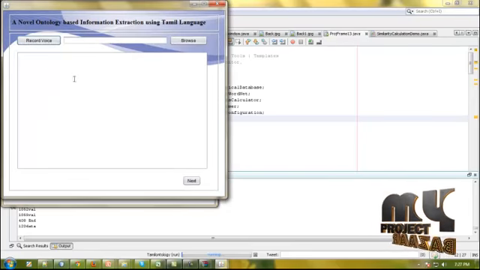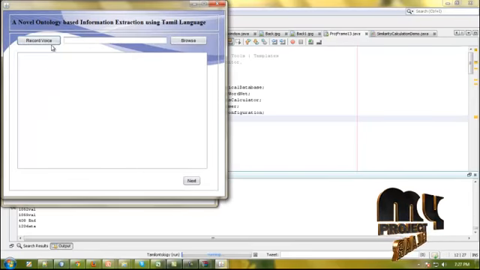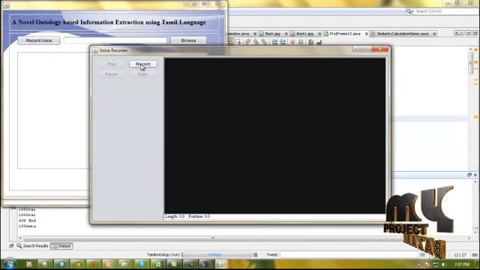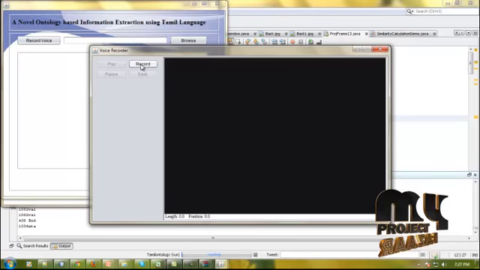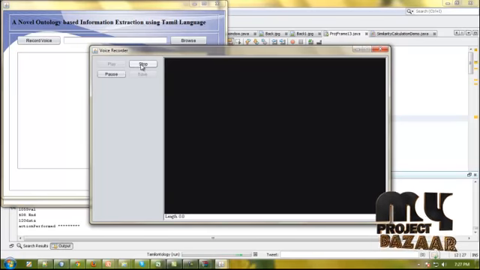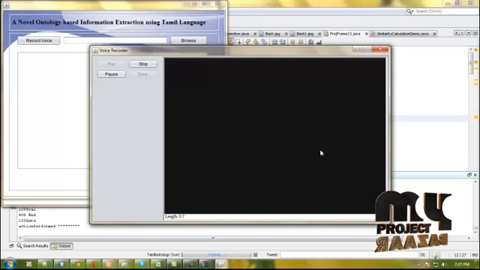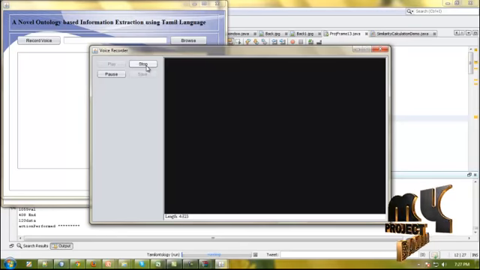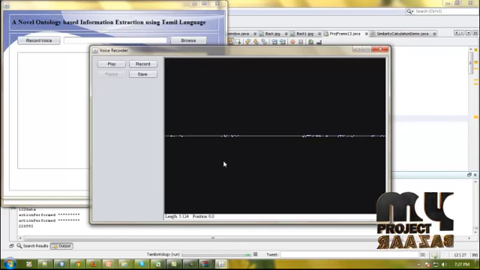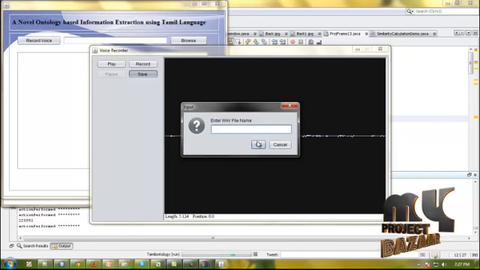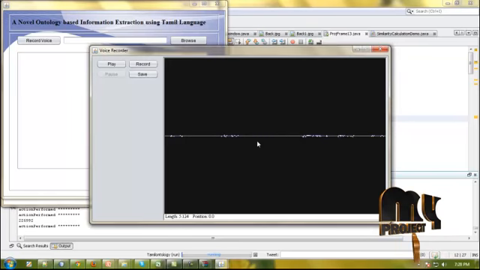Next we have to provide the voice input. For this voice input, I click the recording of voice. In this, I enable the record voice option. This will help us record their voice into the data. Then I stop the recording. After this I save the data in the form of a wave file. Here I save this file as input.